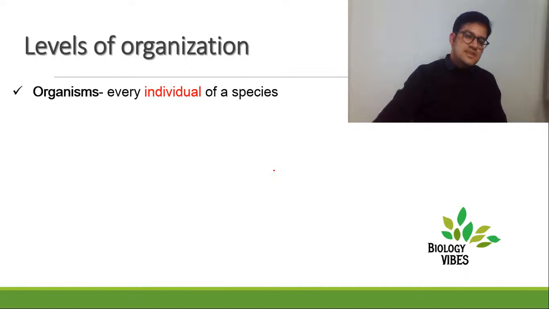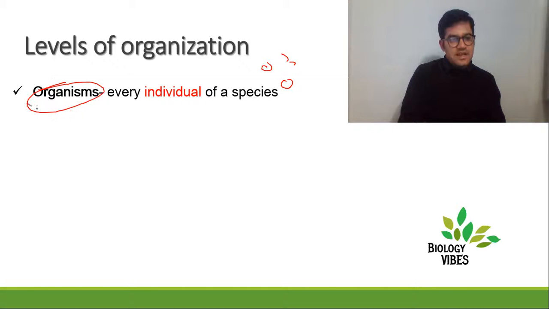The first thing is the organism. You are totally independent. You have your cells making up organ systems. You are complete on your own. So you are an organism, and this is the first level of organization.